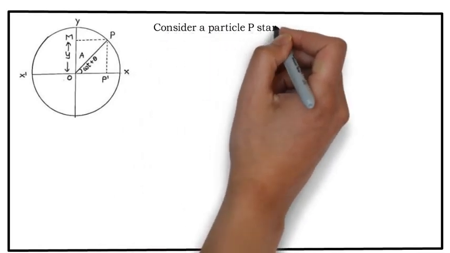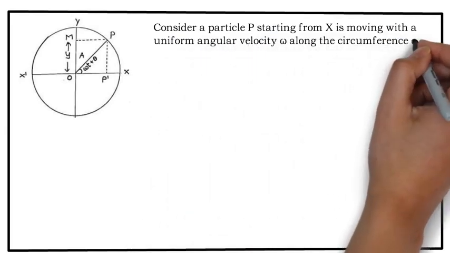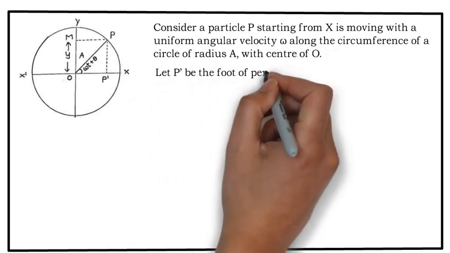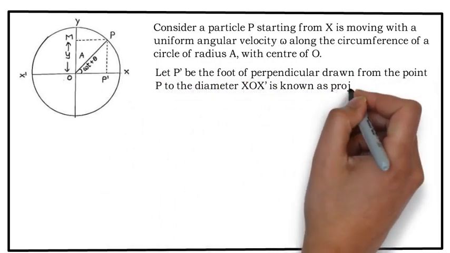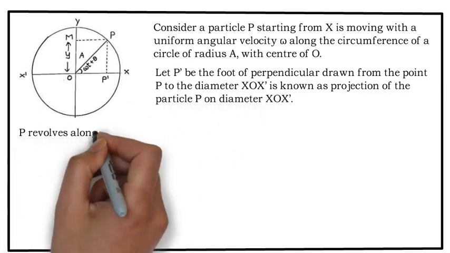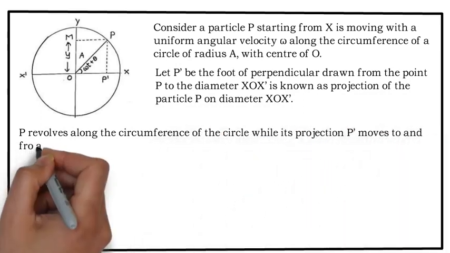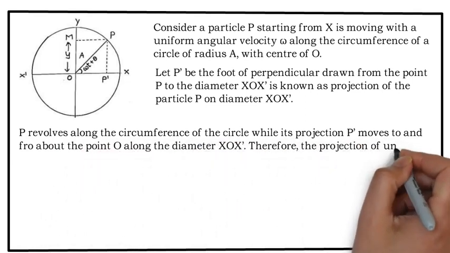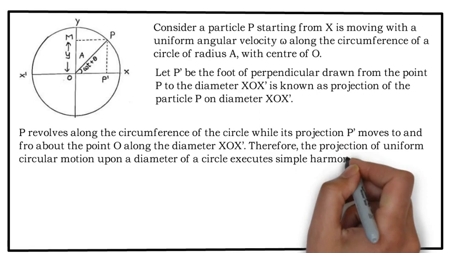Consider a particle P starting from X, moving with a uniform angular velocity omega along the circumference of a circle of radius a with center O. Let P' be the foot of the perpendicular drawn from the point P to the diameter XOX', shown in the figure as a projection of the particle P on the diameter. P revolves along the circumference of a circle while its projection P' moves to and fro about the point O along the diameter XOX'. Therefore, the projection of uniform circular motion upon a diameter of a circle executes simple harmonic motion.